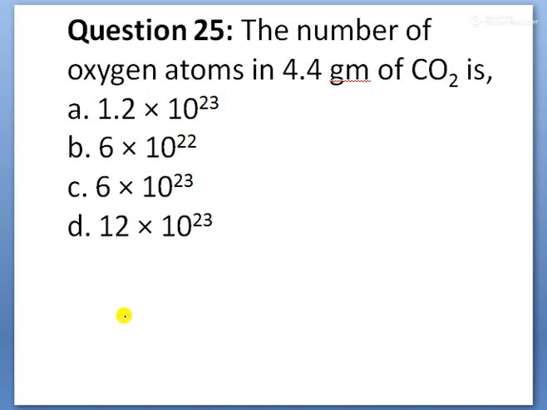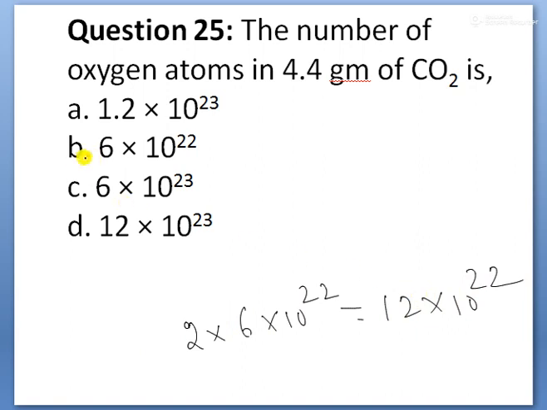That is why the number of oxygen atoms is 2 into 6 into 10 to the power of 22. It becomes 12 into 10 to the power of 22, children. This is also equal to 1.2 into 10 to the power of 23. As per the options, option A is correct, children.